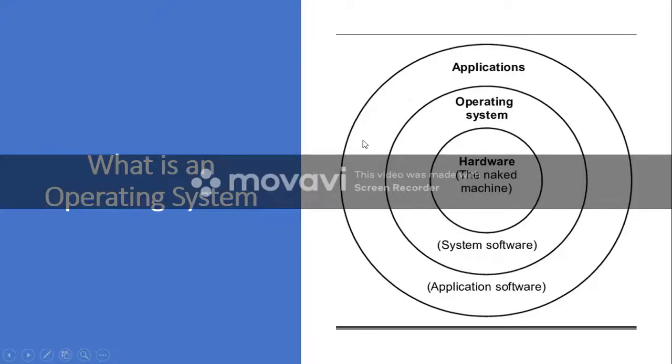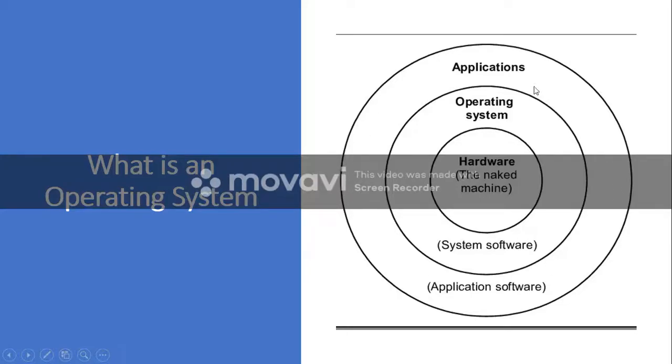And in the outermost layer what we have is application software. Application software may be any software which we are using. It may be a third party software, or it may be MS Word, PowerPoint, Java, or Python interface, any third party software which we install on top of the operating system.